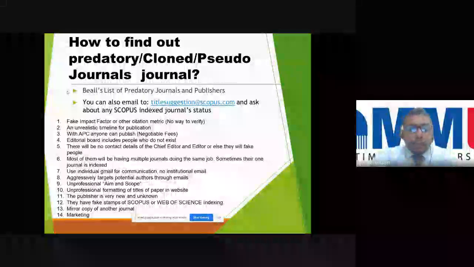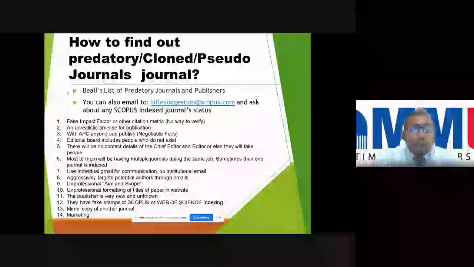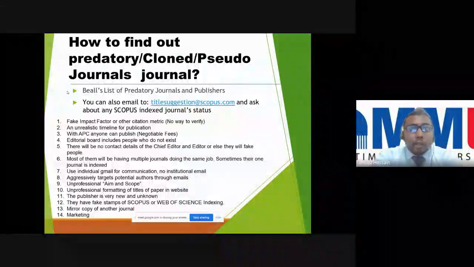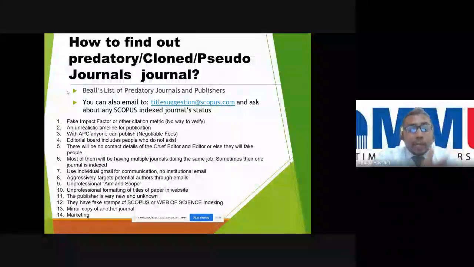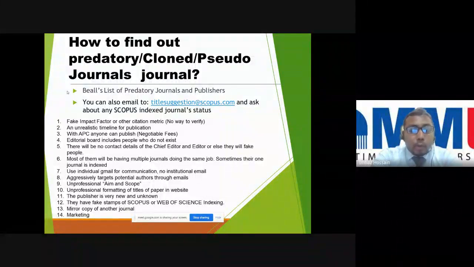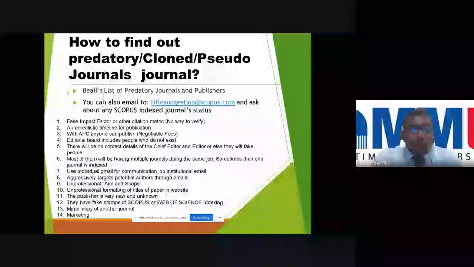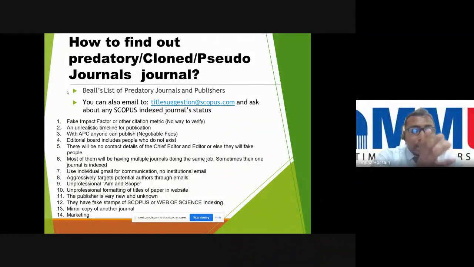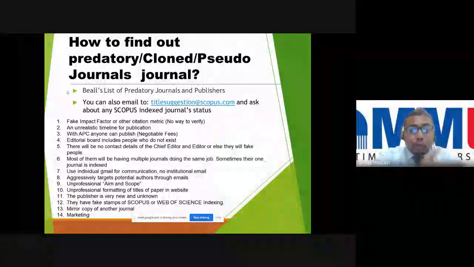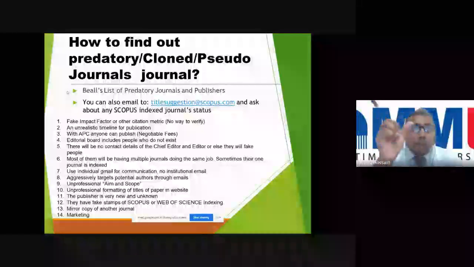And they aggressively target potential authors through email. Sometimes we get emails frequently from journals asking us to publish, but a good journal will not invite you that way. The marketing will not be like that. So you have to be careful, because good journals are ultimately getting a significant amount of papers. They are not hungry for papers, but the bad journals actually try to attract authors, with an unprofessional aim and scope and title on the website.